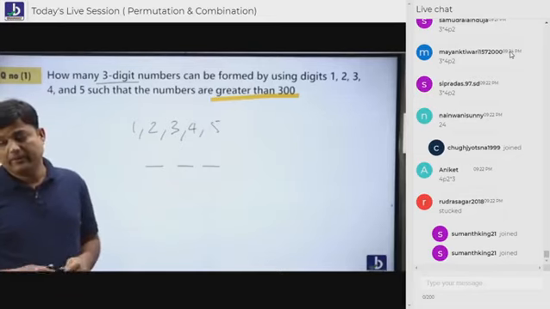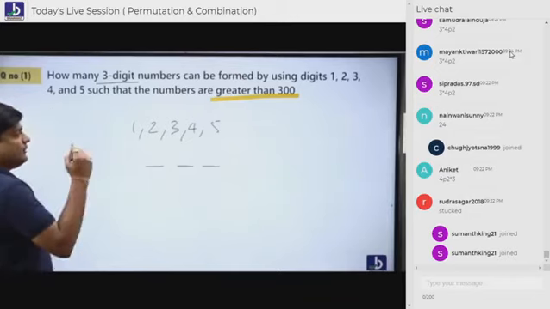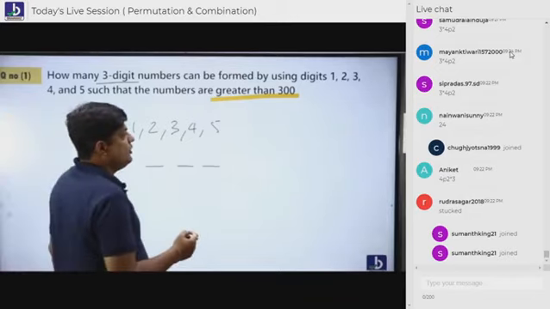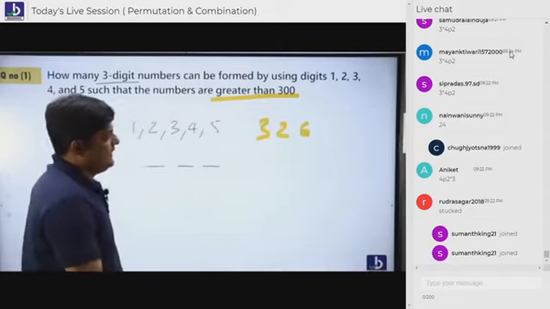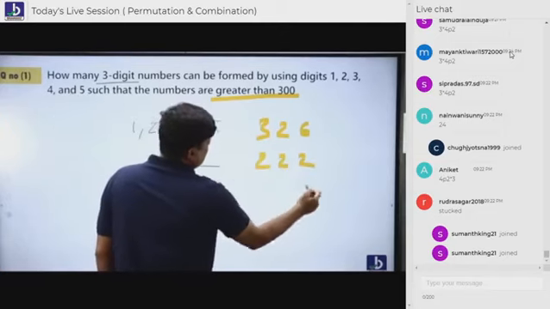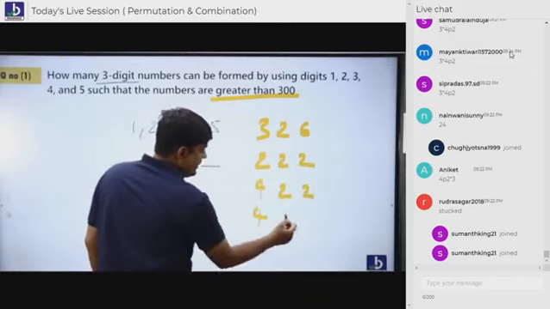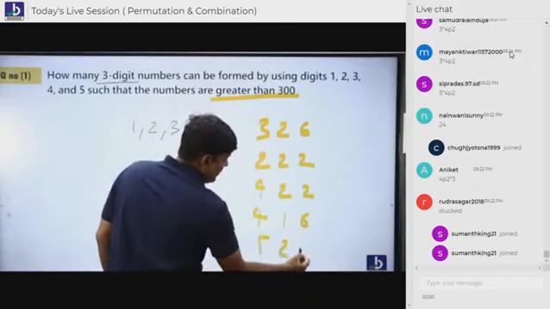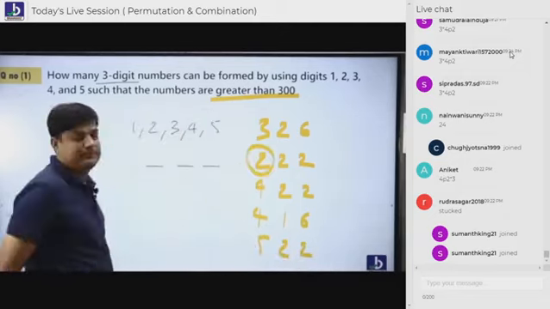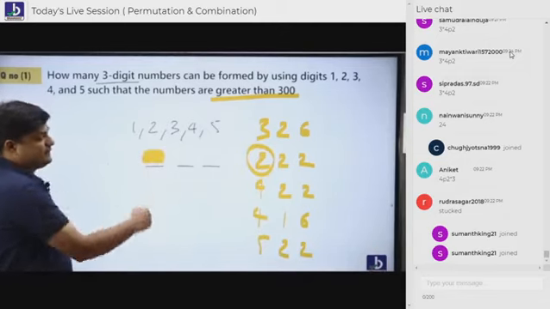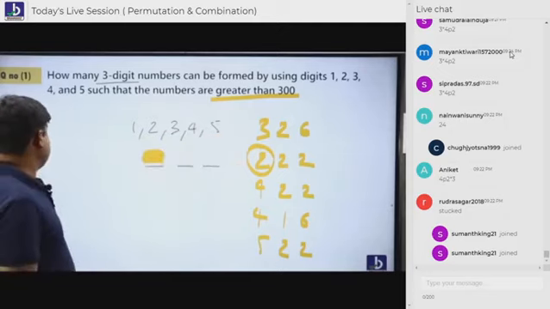Yes, listen, everybody. What we are doing here: somebody says greater than 300. Do you think 326 is greater than 300? Yes. 222? No. 422? Yes. 416? Yes. 522? Yes. So what are you concentrating on, students? You are concentrating on the starting digit. More than 300 means you have to focus on the starting digits. Are you understanding, everybody?